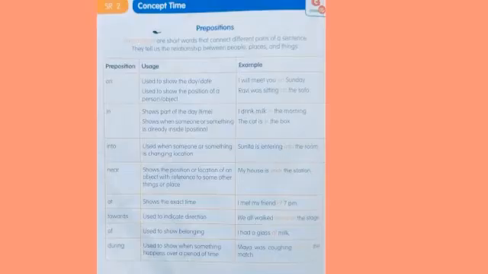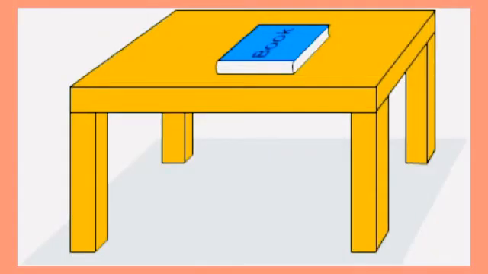Next page, page number 76. Here, there are prepositions. Before telling what prepositions are, I will ask some questions. Are you ready to answer my questions? Okay, shall I ask the question? Here children, please look at this picture. Where is the book? Yes, the book is on the table, right?